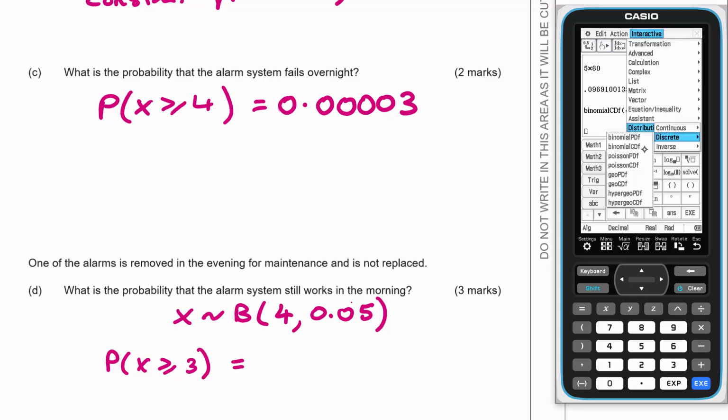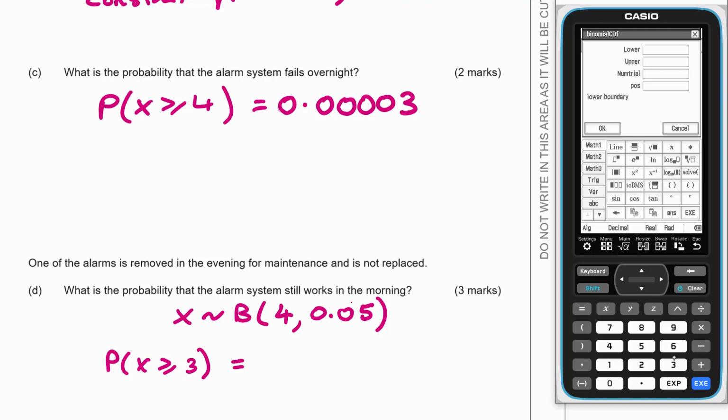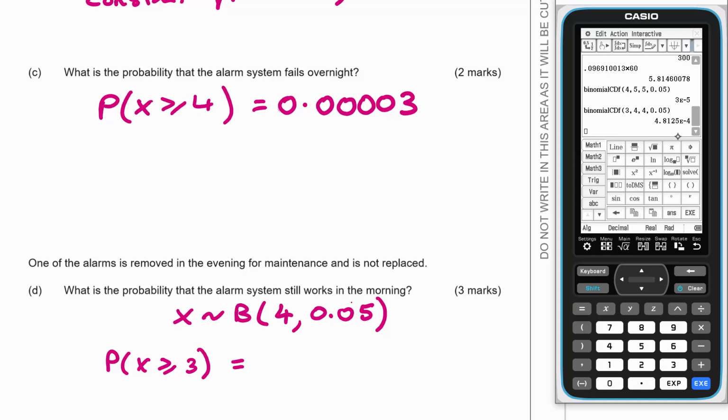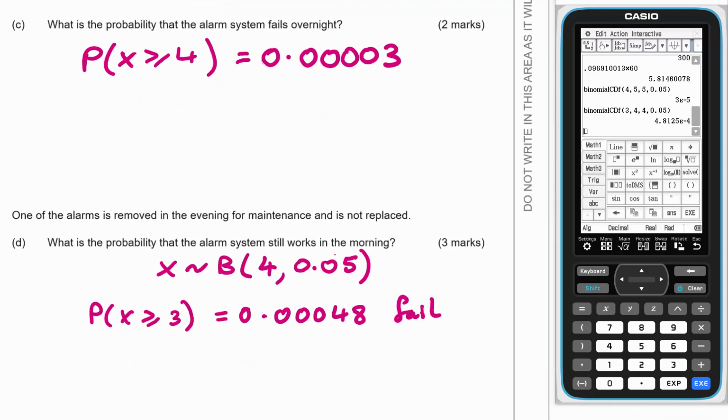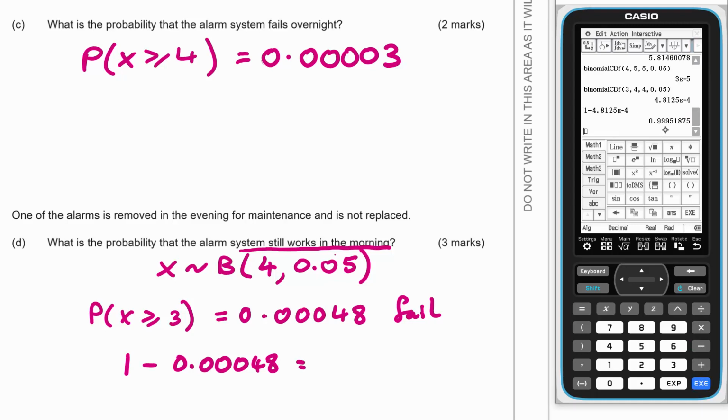So that's going to be a binomial CDF, 3 to 4, with 4 trials, 0.05, and that gives us 0.00048. So that's for fail, and we want the probability it still works in the morning, so it's just going to be 1 take away the failure. That will just be 1 take away my last answer, which is 0.9995.